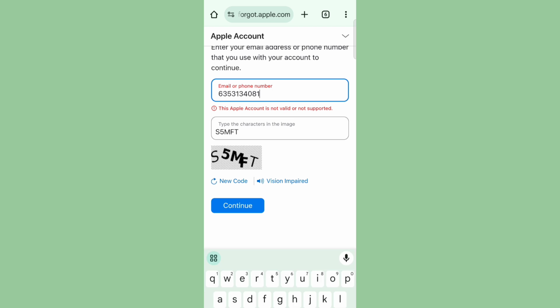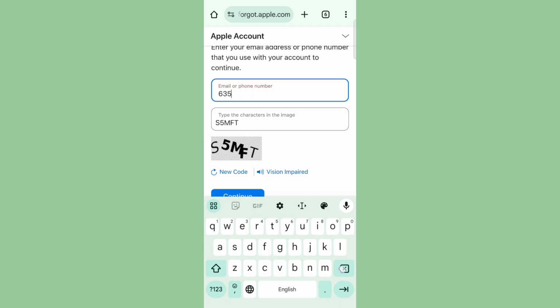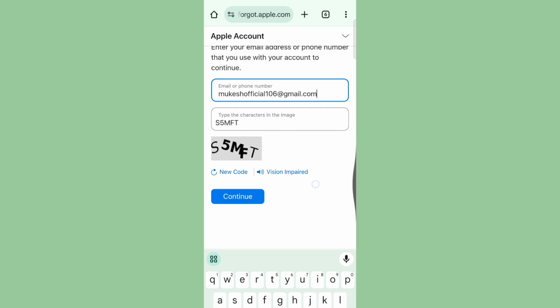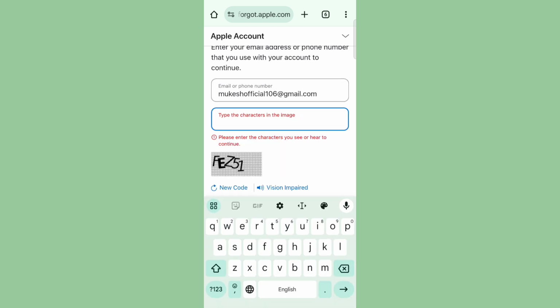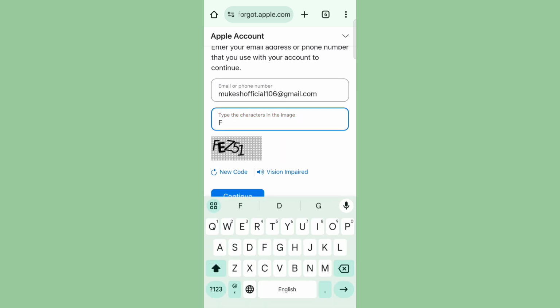and the continue option here, and select continue and enter the key.